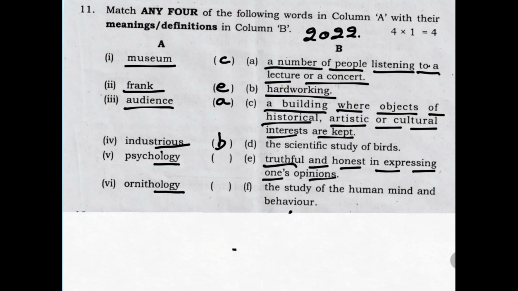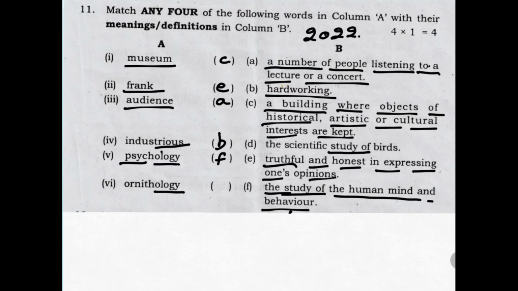But if you observe, the two left out options both have study of. Which one to be selected? Psych means human mind. Psychic, communicating by mind. Psycho, whose mind is disturbed. A person with a disturbed mind or a bad mind is called psycho. So for psychology, you can see the study of human mind and behavior. So this answer becomes F for psychology.